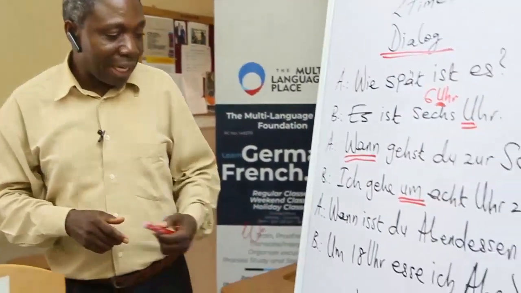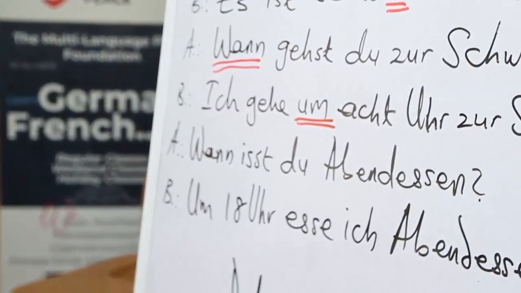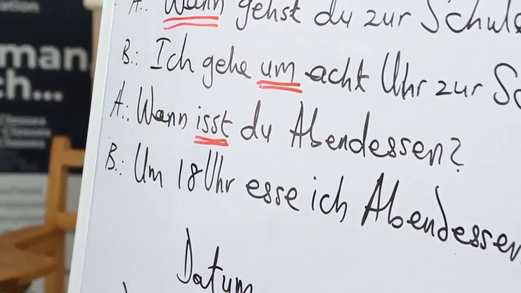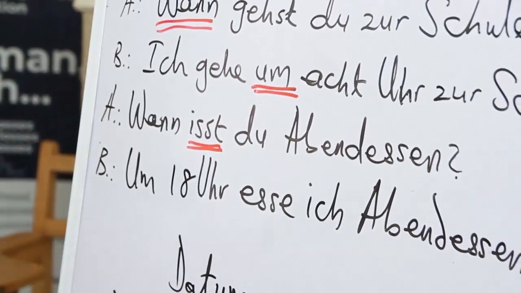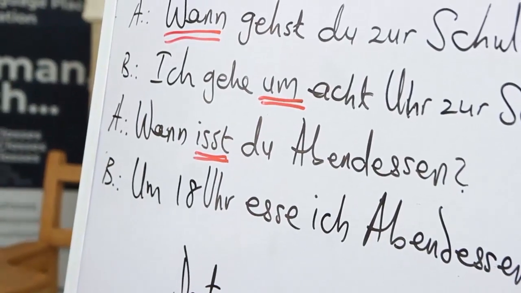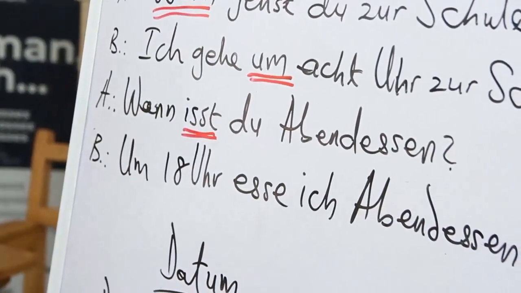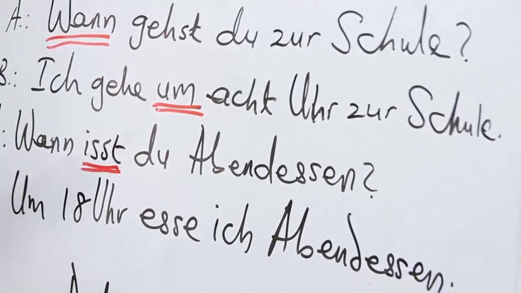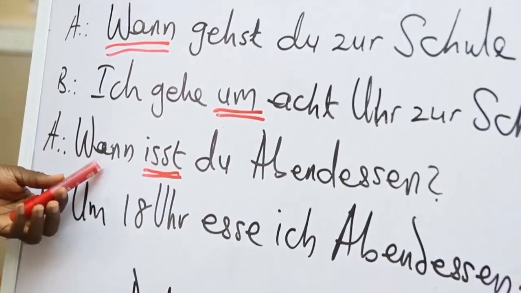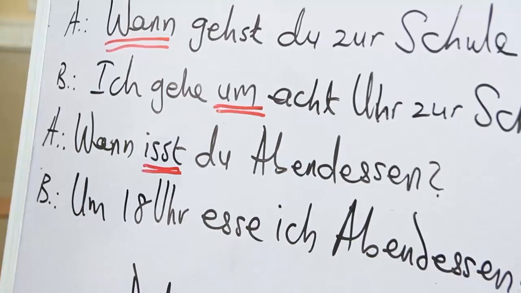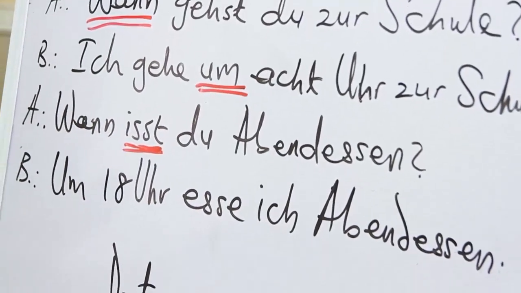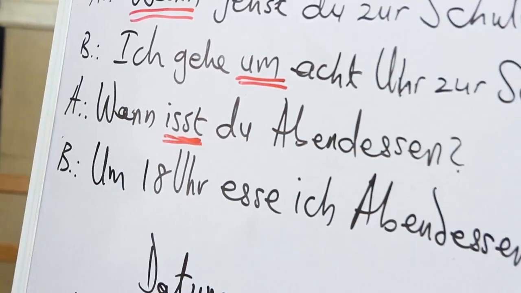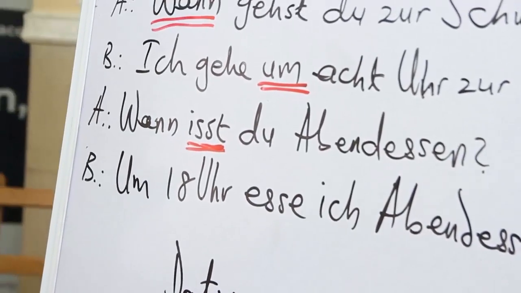Okay? And then we have again, wann isst du Abendessen? You remember this verb, the original form of the verb is essen, and it means to eat. Yeah? The conjugation, you remember, ich esse, du isst. And because it's a question, wann, question word, there is inversion because the verb must be in the second position, generally speaking. So we have wann isst du Abendessen?